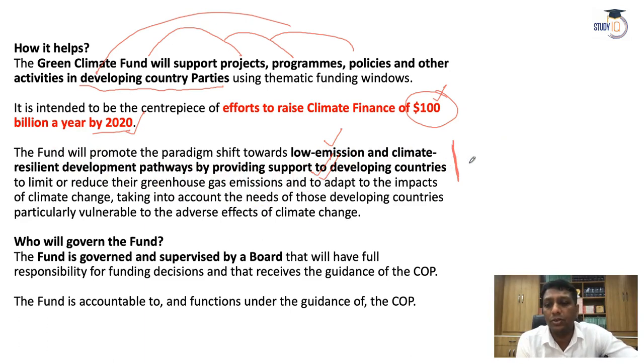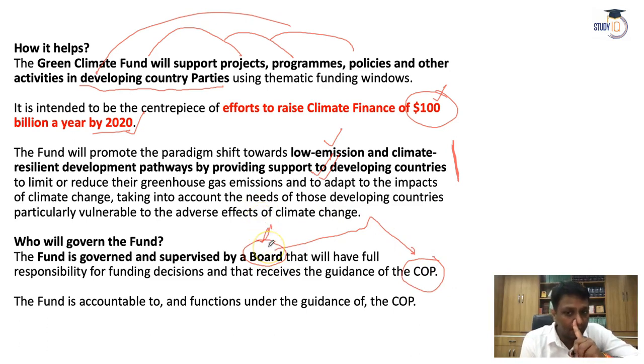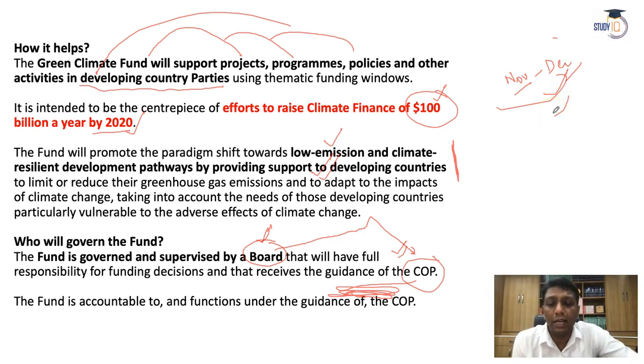The purpose given there is low emission and climate resilient development pathways, to provide support to developing countries. This fund is governed and supervised by a board, and whatever the board decides, all the discussion will happen every year at the COP summit. That COP summit is held under UNFCCC every year, in the last week of November or the first week of December. That is the UNFCCC summit, the Kyoto Protocol summit, always in November or the beginning of December.